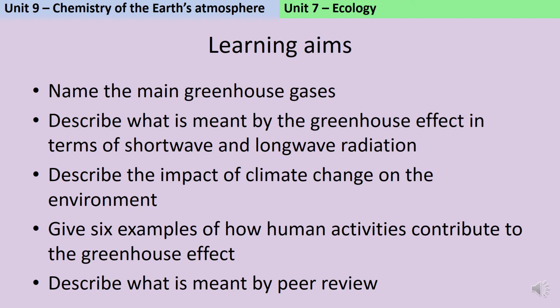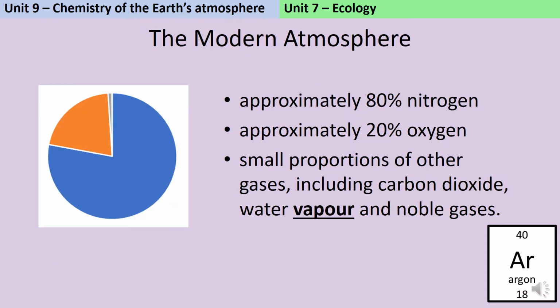You should be able to describe what is meant by the greenhouse effect and explain this in terms of shortwave and longwave radiation. You should be able to describe the impact of climate change or global warming on the environment and give 6 examples of how human activities have contributed to the greenhouse effect. Finally, you should be able to describe what is meant by peer review and why this is particularly important for climate change.